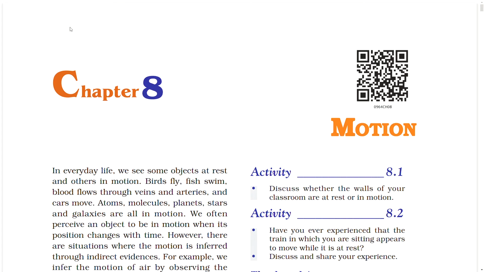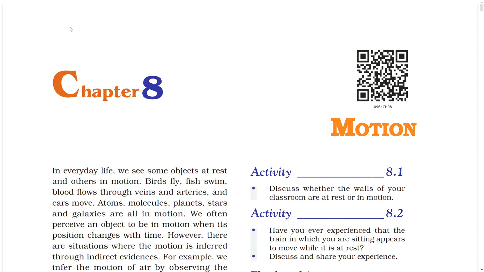Chapter 8: Motion. In everyday life, we see some objects at rest and others in motion. Birds fly, fish swim, blood flows through veins and arteries, and cars move. Atoms, molecules, planets, stars, and galaxies are all in motion.